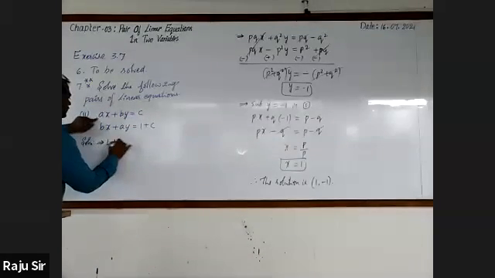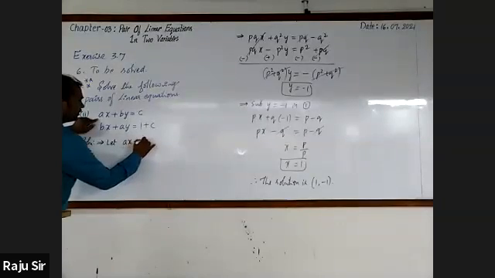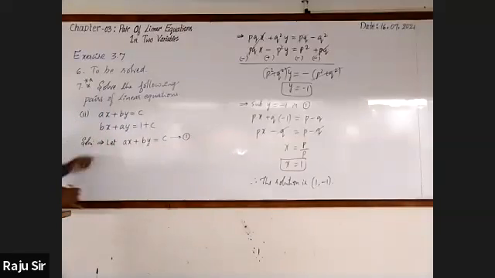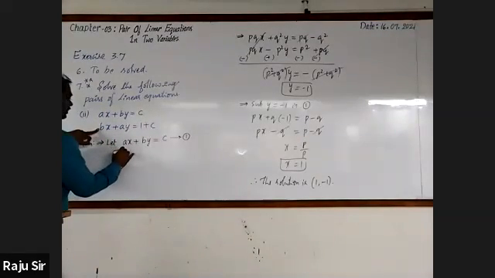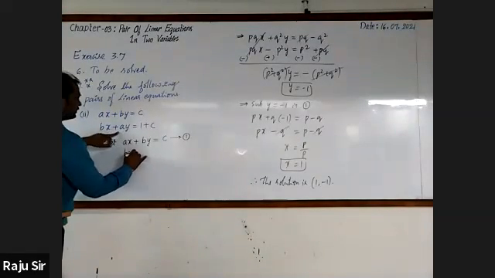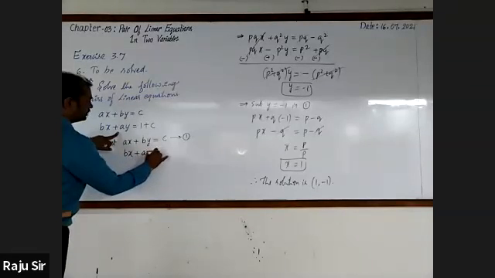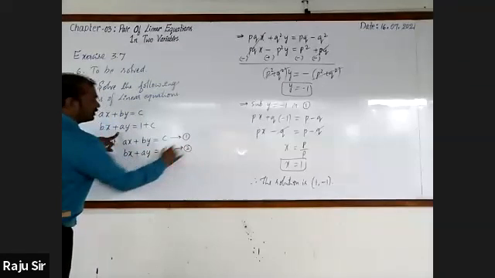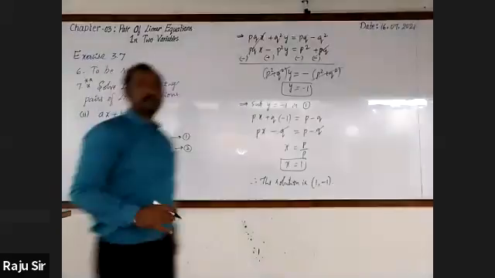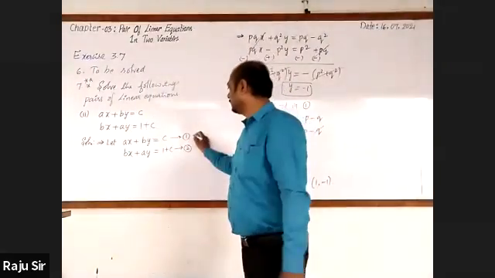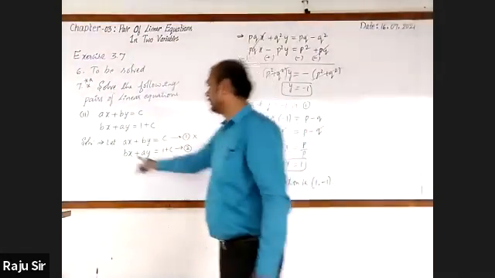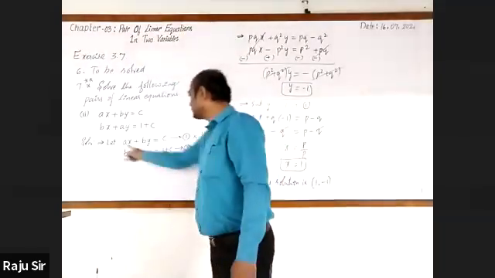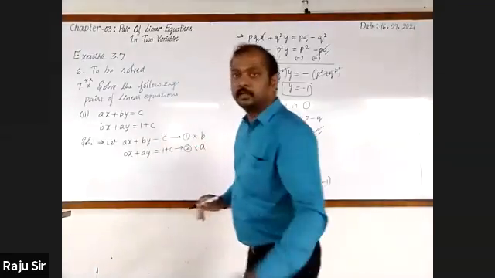Right. Let ax plus by is equal to c. You may call this equation 1. Then bx plus ay equal to 1 plus c. Will you multiply equation 1 by a or b? By b. Second equation by a. It will be easier.